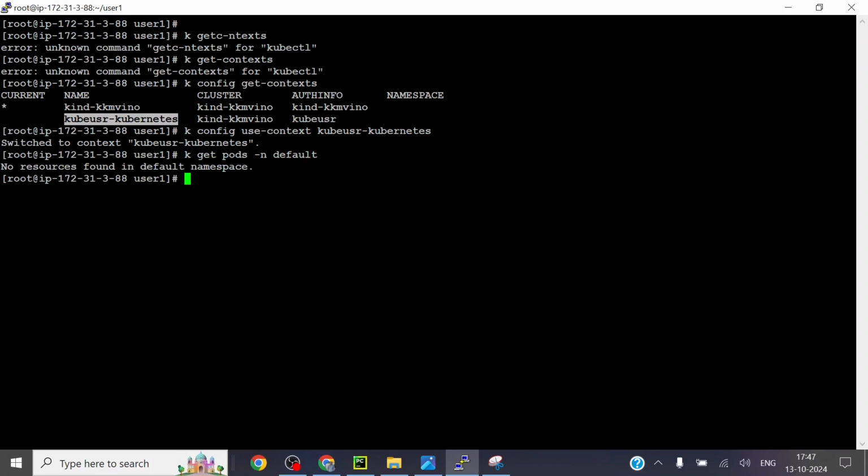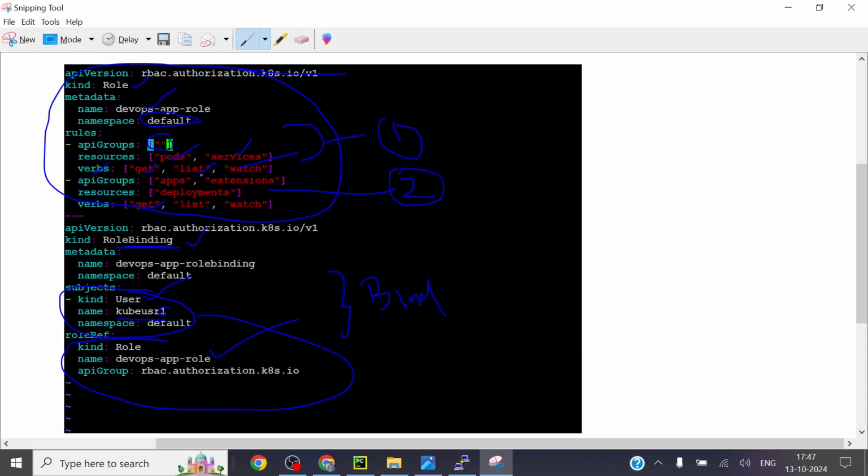Before I got an authorization error, right? See, no error is there. I'm able to list the pods over here. I logged in and can list something without any error. But if I try to create or run a pod, it will throw an authorization error, because I have given the permission only for get and list, not create.